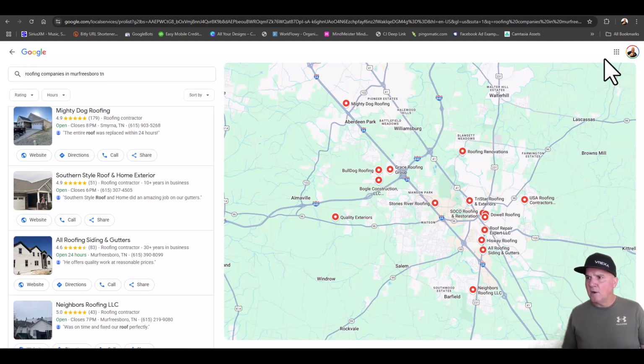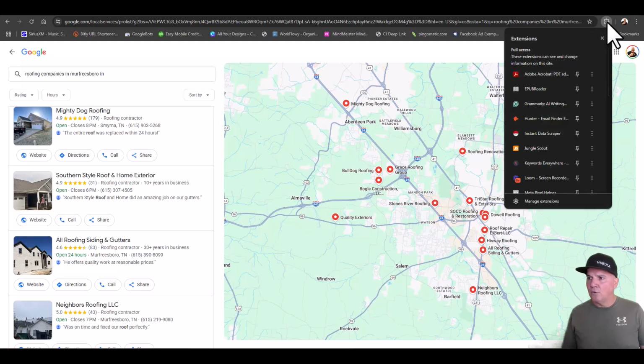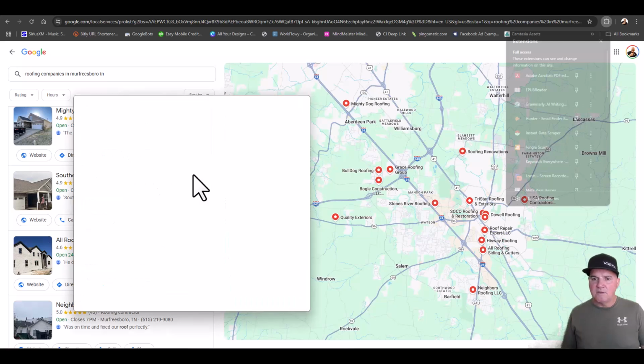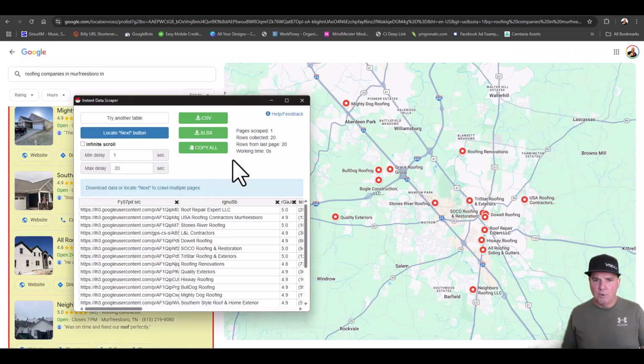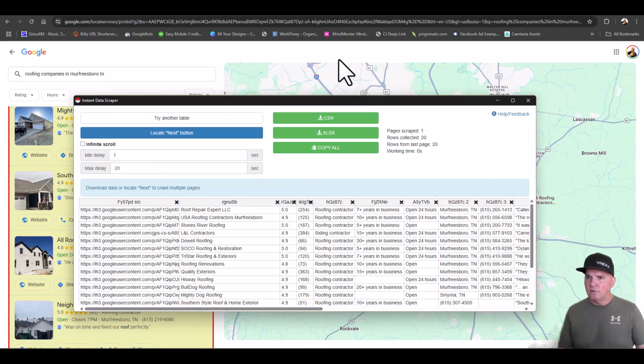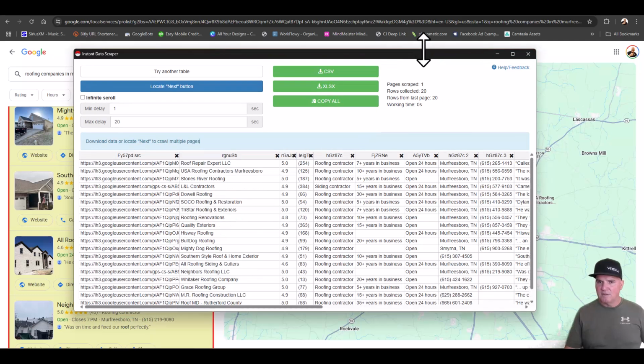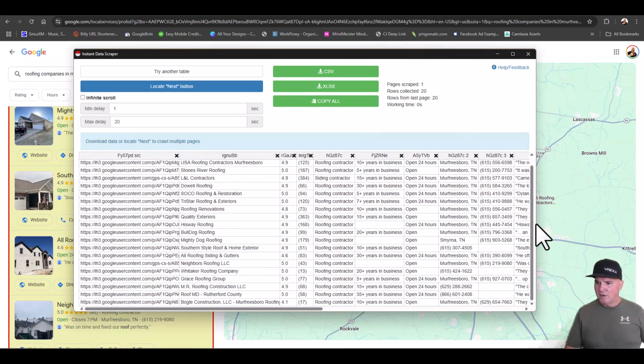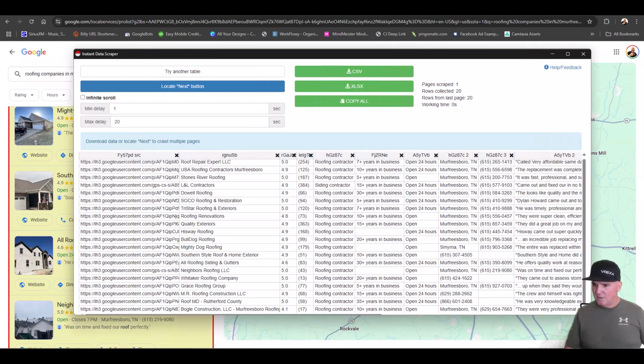So we got these companies, and we've got a Google Chrome extension called Instant Data Scraper. So we go in, this is free. I think the only thing we've said that had a low cost was a domain name that's like $14. If you don't have the money, borrow it from somebody and get the domain, or have them buy a domain for you. But anyways, look at this.